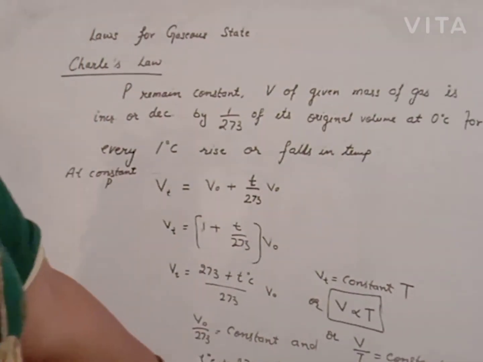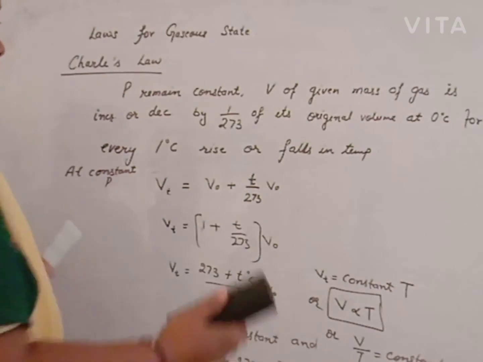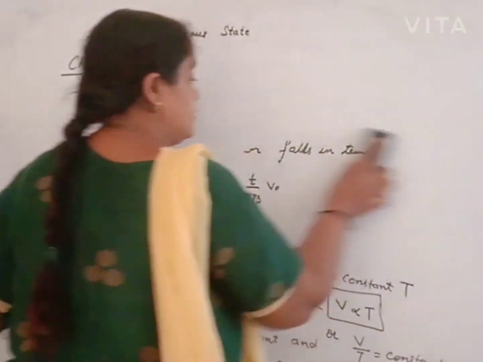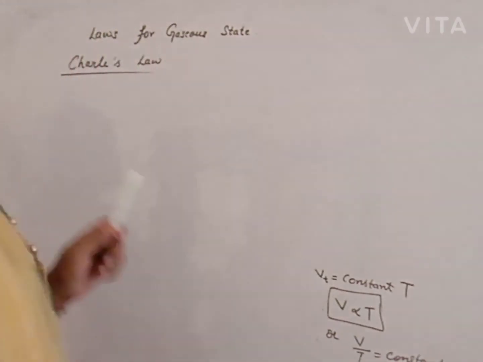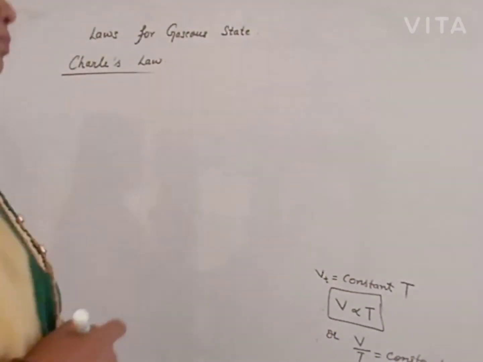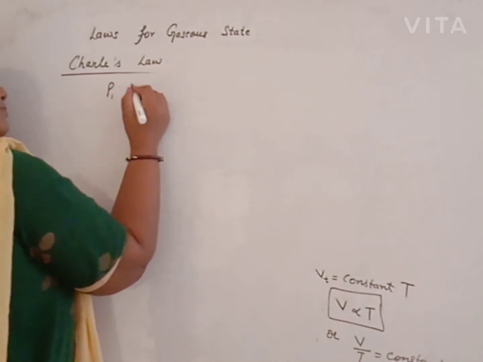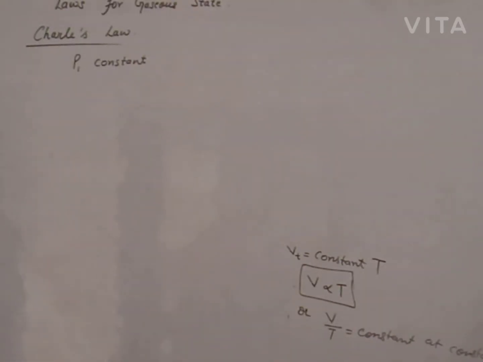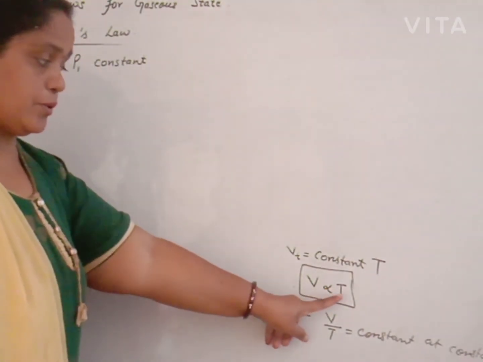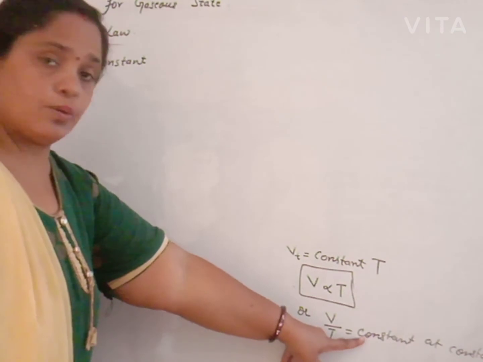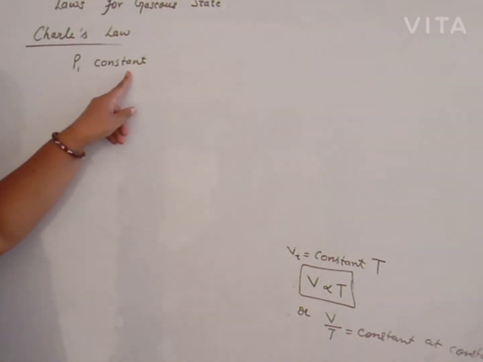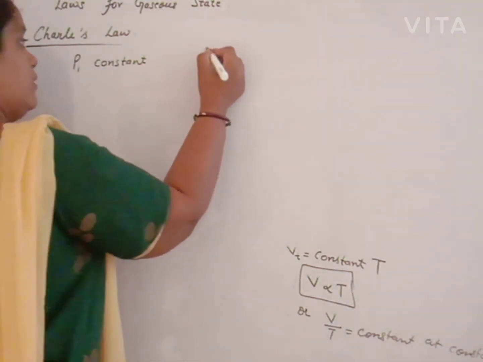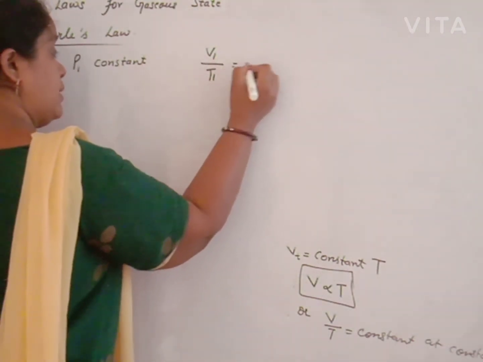By this equation, V upon T remains constant at constant pressure. Using this phenomenon, V is directly proportional to T, or V upon T remains constant, we can explain Charles law: at pressure P1 remaining constant, V1 upon T1 remains constant.